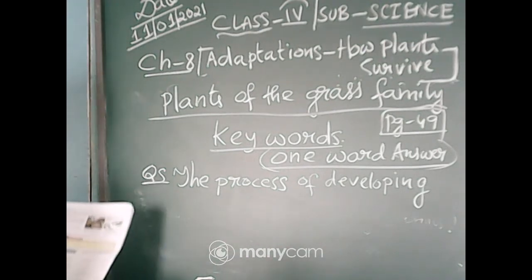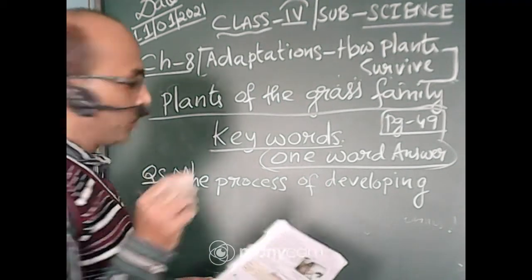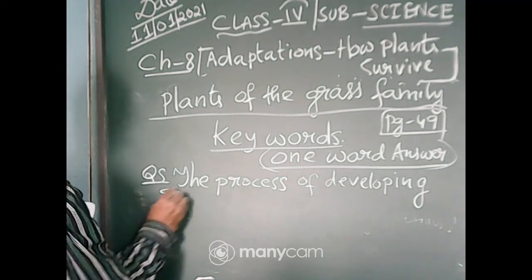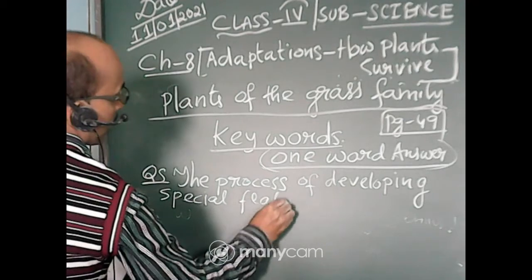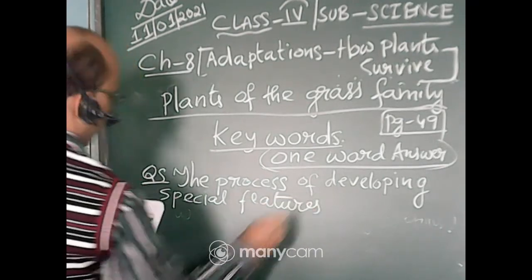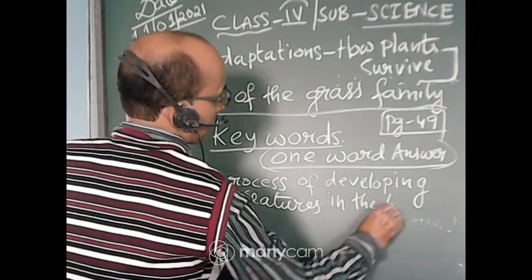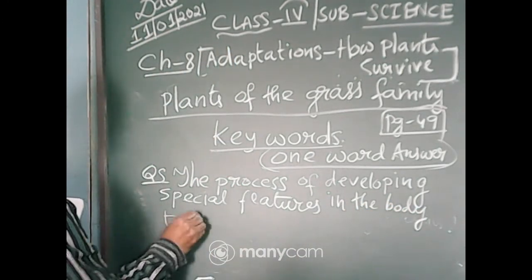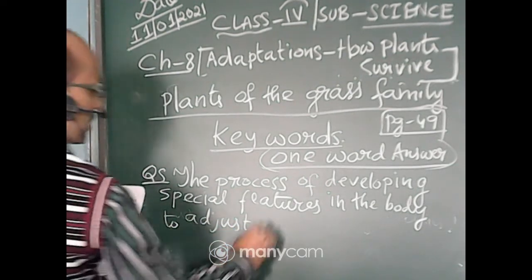No need of writing this one, I am just showing you how you can do this one. The process of developing special features in the body to adjust in the surrounding.